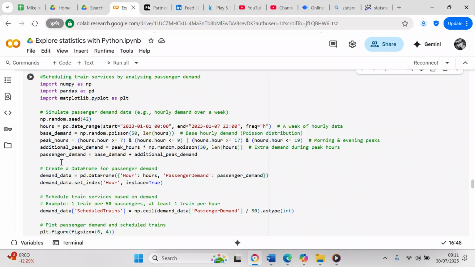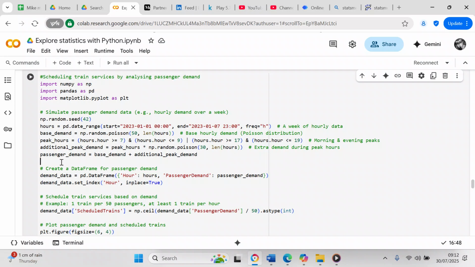Now, after we've imported our libraries, we want to simulate passenger demand, e.g. hourly demand over a week. The first thing we want to do is set our seed. The reason you set your seed is so that every time you execute the program, the values are initialized the same. You set your seed by typing np.random.seed, and you can type any number you want inside the brackets.